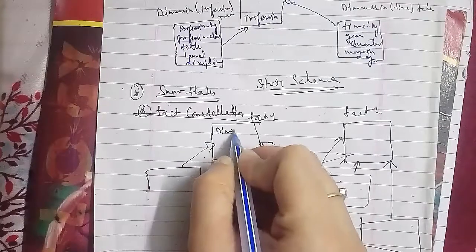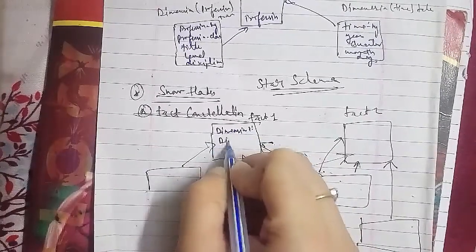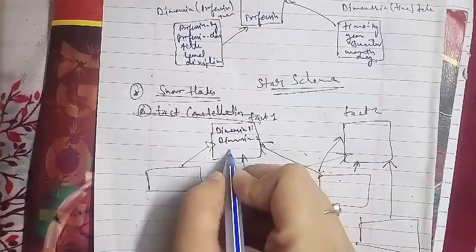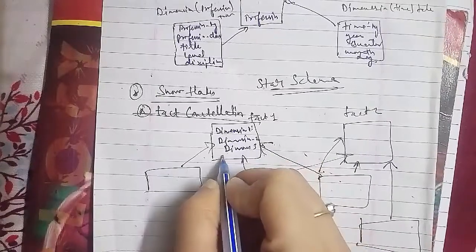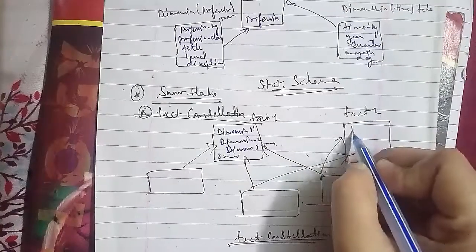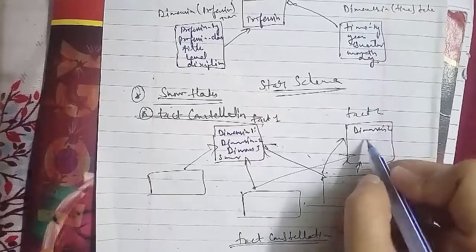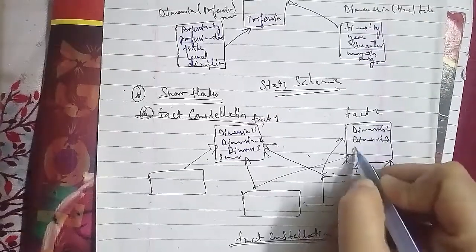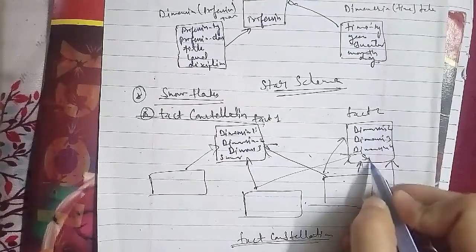This is your dimension 1 schema. This is dimension 2 schema, dimension 3 schema, and dimension 4 schema. This is a fact constellation.